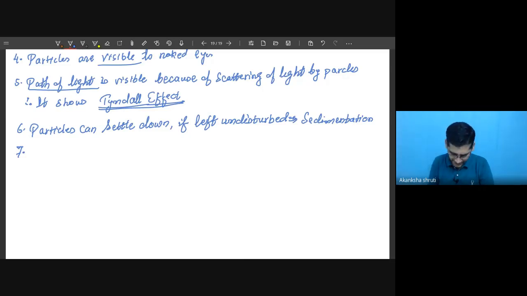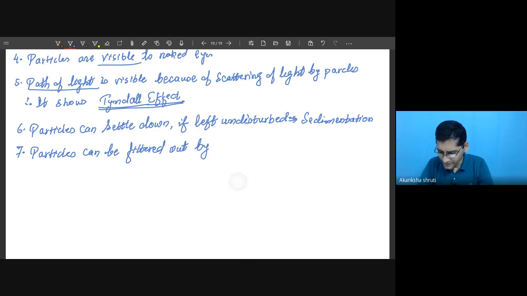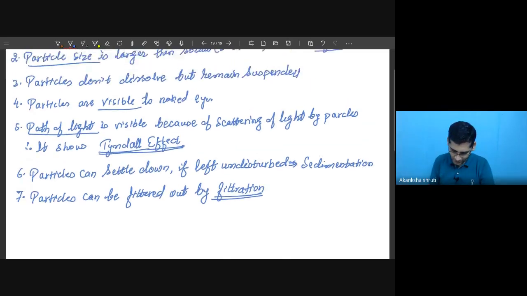So particles can be filtered out by filter paper, or filtration. So filtration can be used for separating the particles from the medium. So these are the important properties that you have to keep in mind.